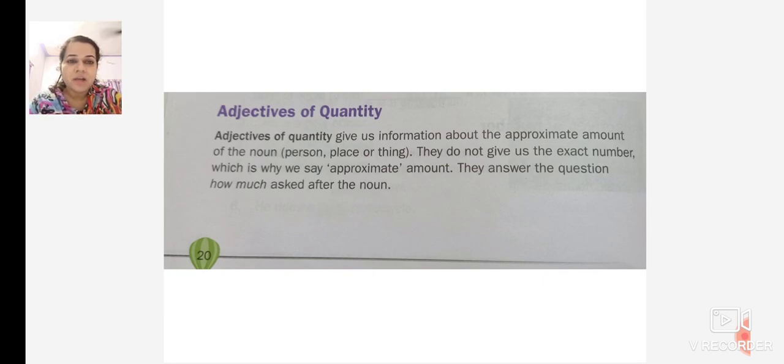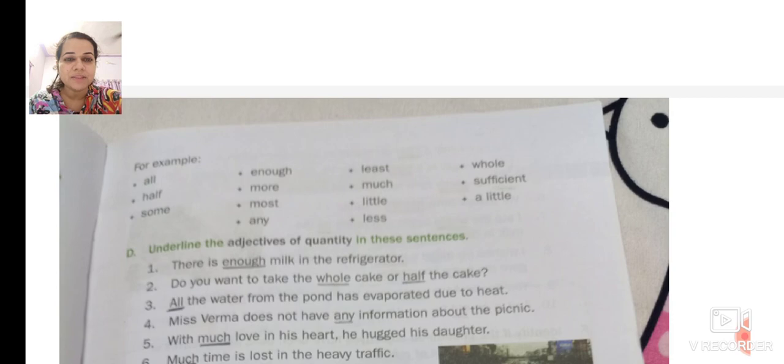They answer the question how much asked after the noun. How much means how much do you want? You want full, half, or how much? So when we ask how much, it describes adjectives of quantity. Now like milk, oil, sugar, rice, these are all uncountable. You cannot count them. You cannot count hair, water. These are all uncountable nouns. So it comes under the adjectives of quantity. Now we'll see the examples of it. What are the examples?